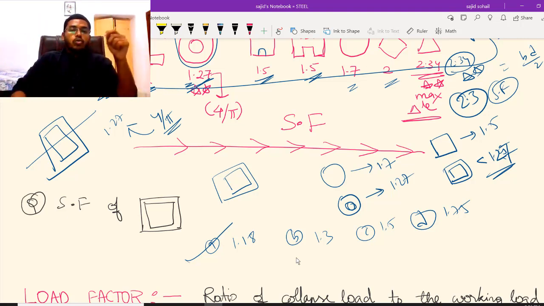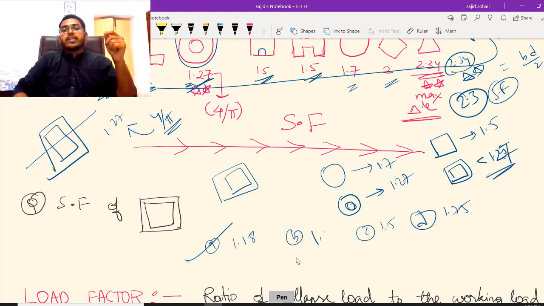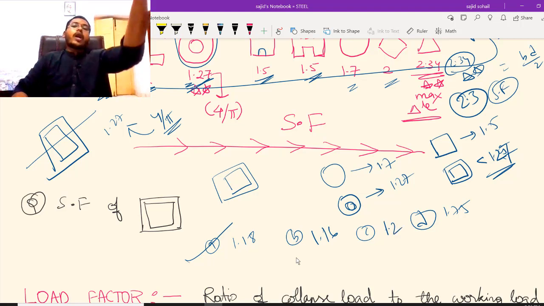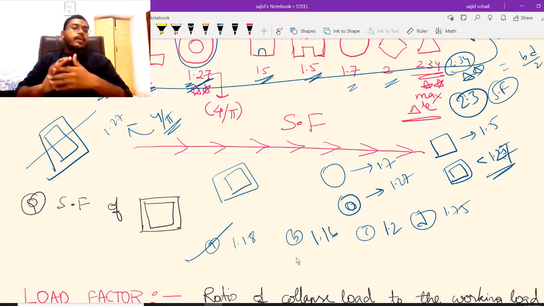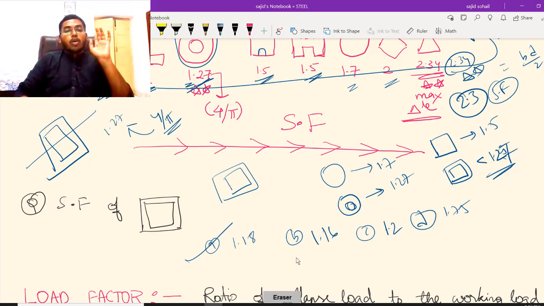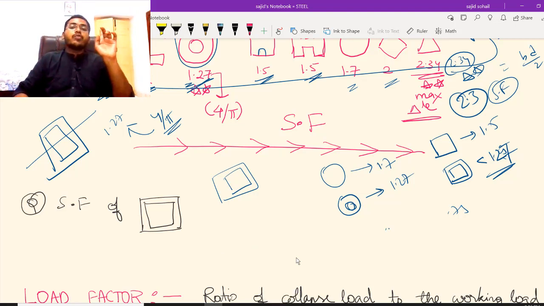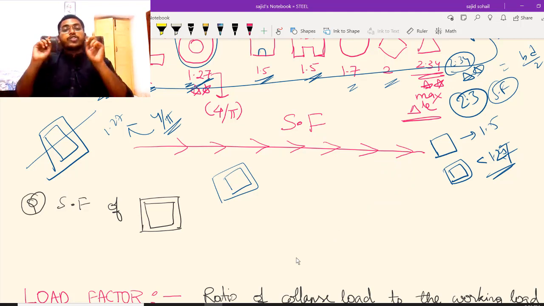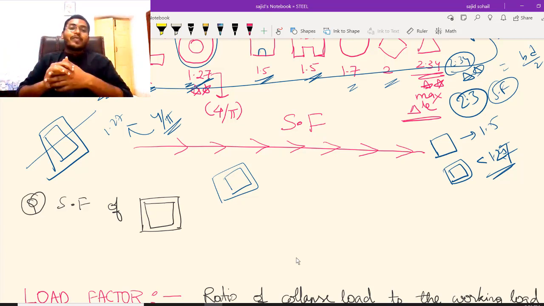If the answers are close, like 1.18, 1.6, 1.16, then only you have to go for ZP by Z, solve it, get your answer, and tick the right answer. Common sense should always be on if you want to top some examination. It is not about solving the question, it is about solving the question in time. You can solve it in time only when you can think properly. So I am giving you how the questions will be framed, and this is definitely going to help you in examination.